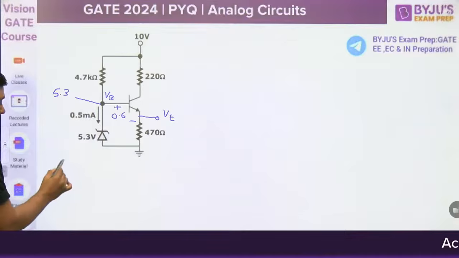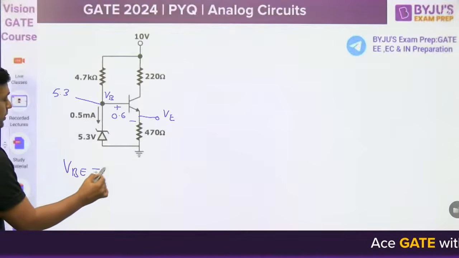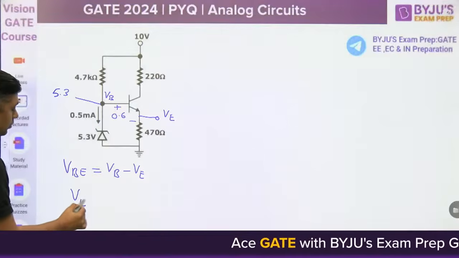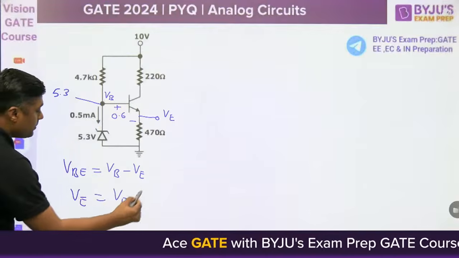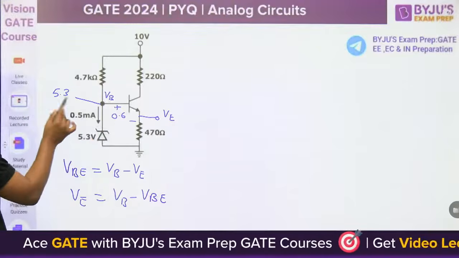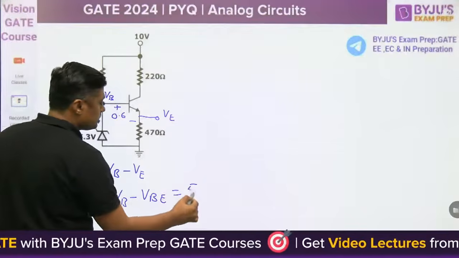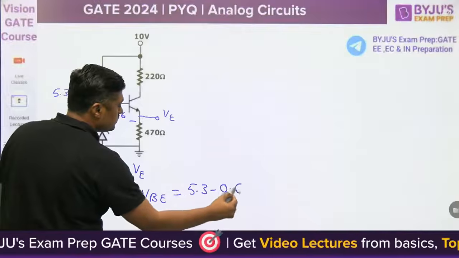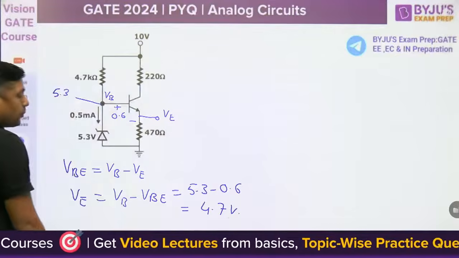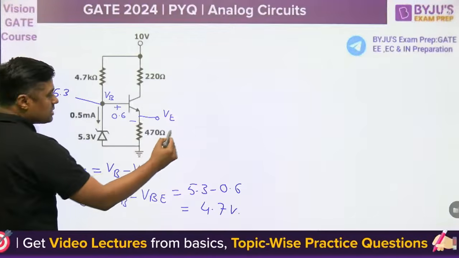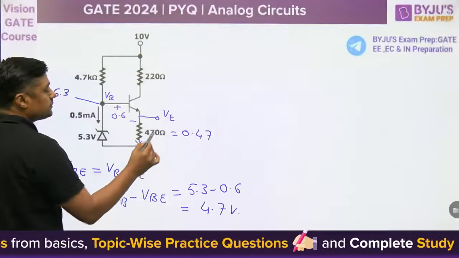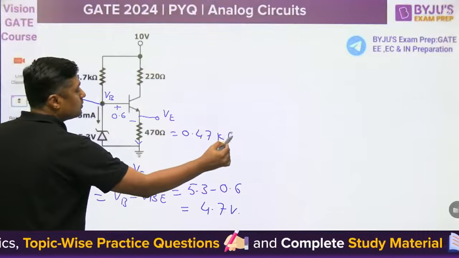So you can say VBE is equal to what? VB minus VE. VE is equal to VB minus VBE. Directly you can subtract 5.3 minus 0.6. That is 4.7 volt. 4.7 volt divided by this, which is in ohm, this is in kilo ohm.